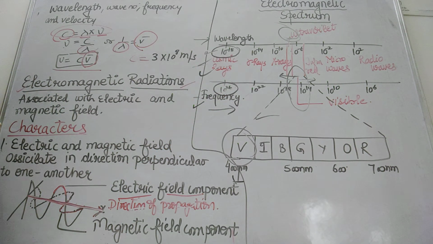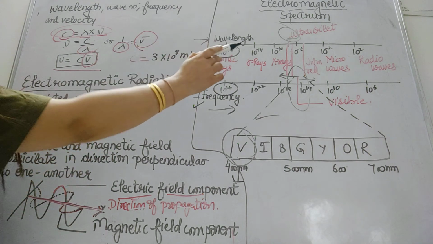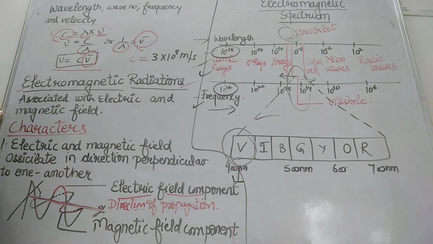Okay. After this, the portion below the visible region is the infrared region, around 10 raised to power 13 hertz. This produces high thermal effects and heat radiations. Below the infrared region are the microwaves, around 10 raised to power 10 hertz. Microwaves are used in telephone circuits and for radar at sea to find direction. Below this lie the radiations which have the lowest frequencies and highest wavelength. Those are the radio waves.